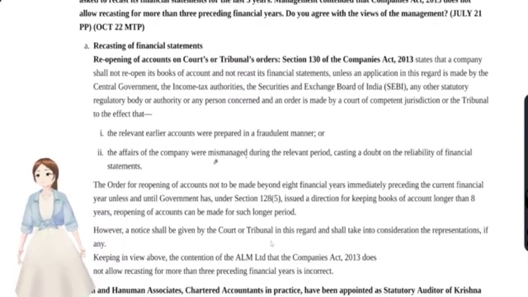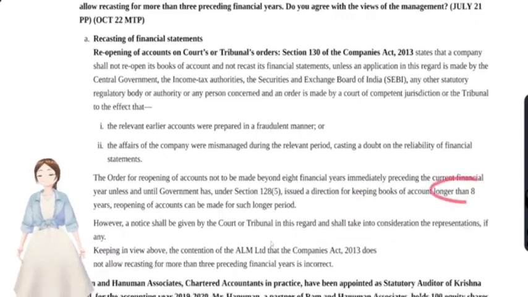So, under these two reasons, the tribunal might order for recasting and reopening of books of accounts. And the order for reopening of accounts shall not be made beyond 8 financial years immediately preceding the current financial year, unless the government has issued a direction, in which case they could go beyond 8 years.